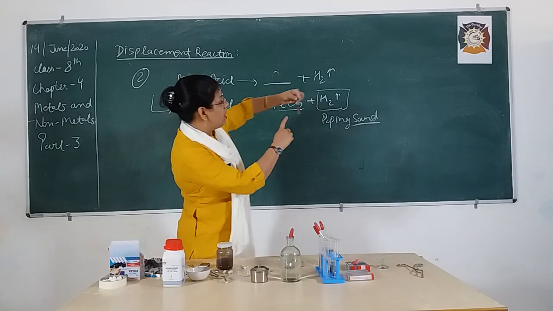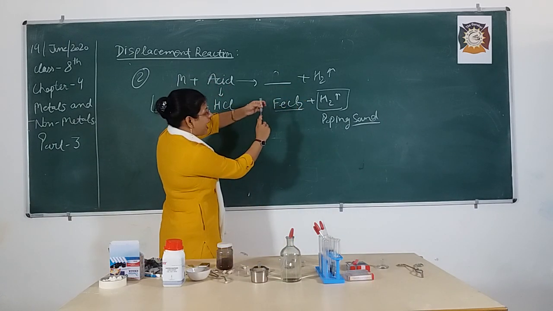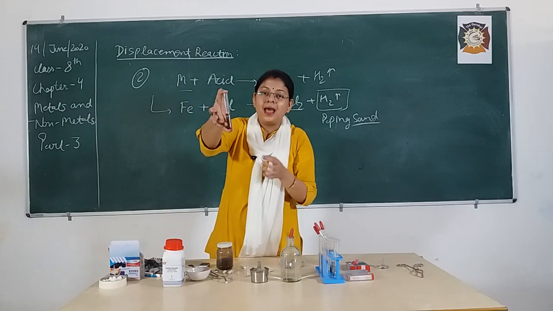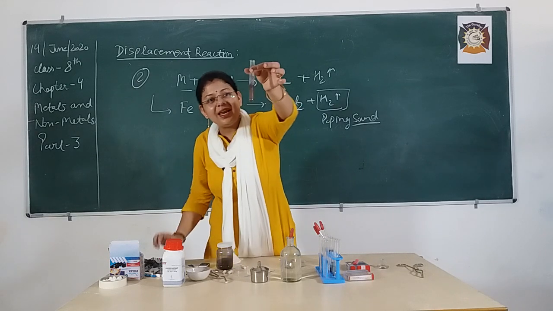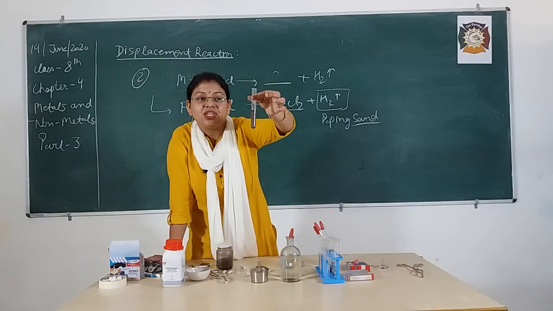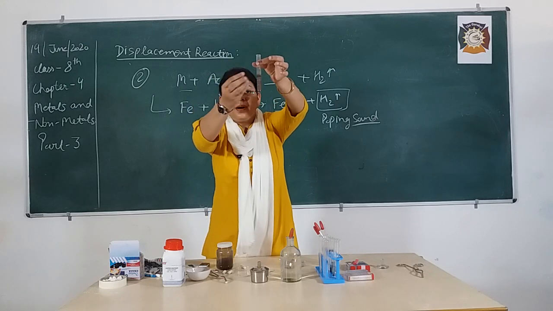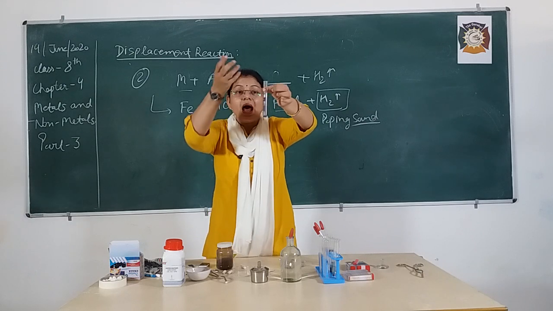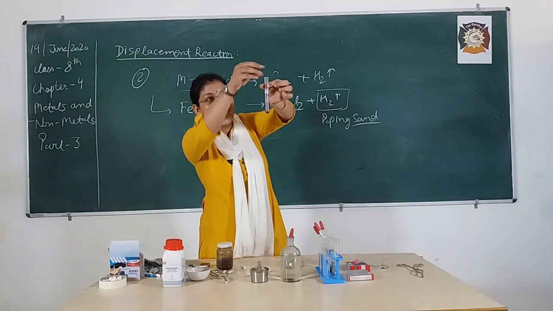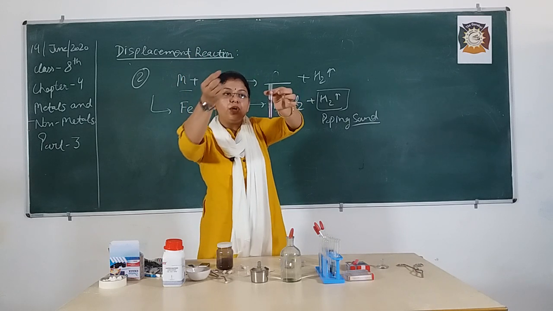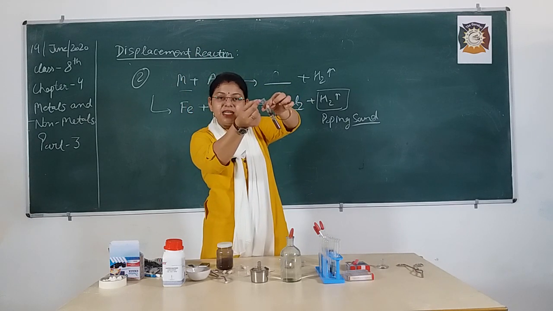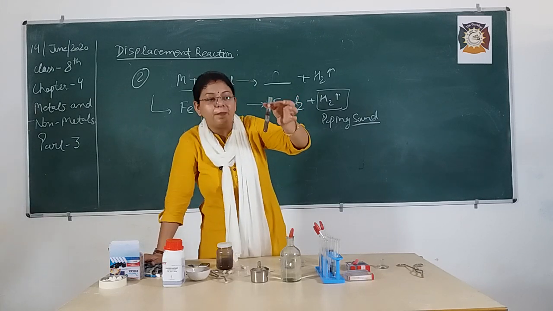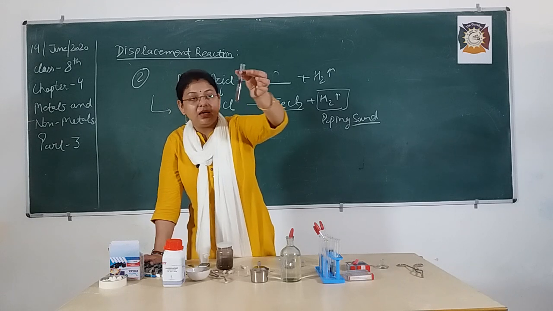As you can see on the test tube, this black portion is getting deposited and a gas is releasing, because when I place my thumb, I feel this pressure. So you can easily see how vigorous the reaction is. And now these bubbles which are forming, these bubbles are of what? These bubbles are of hydrogen gas, and the hydrogen gas is evolving out. So if I place a burning matchstick near the mouth of this test tube, hydrogen gas is going to burn with a popping sound. So I think beta it is visible to you.